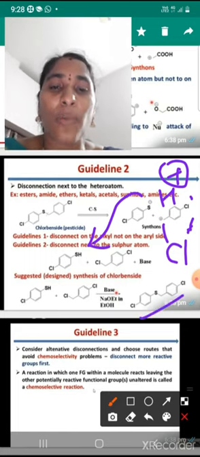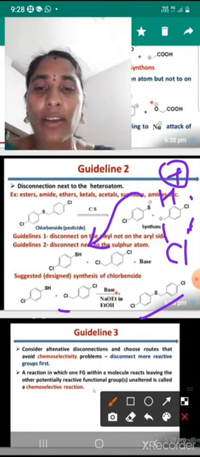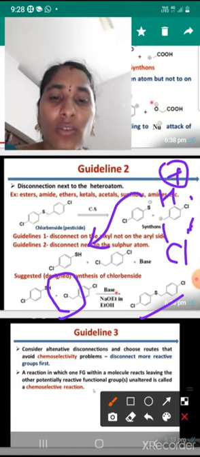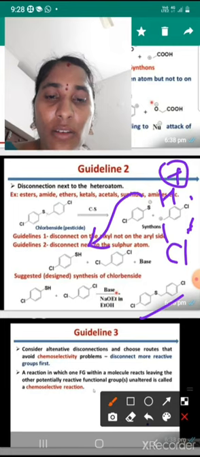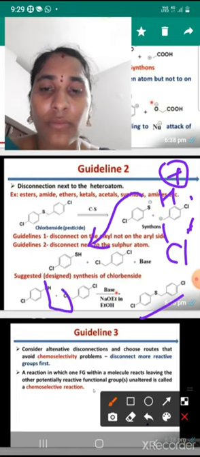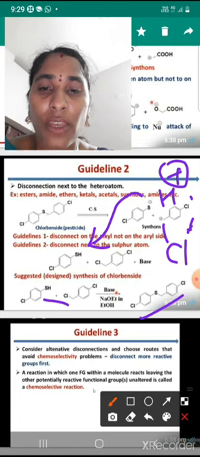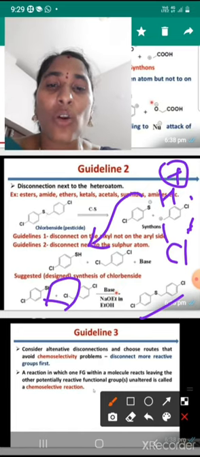So this is the chlorobenicide. Here a simple reaction is the loss of HCl. Once again, here loss of HCl. By the loss of HCl, what will we get? Chlorobenicide.